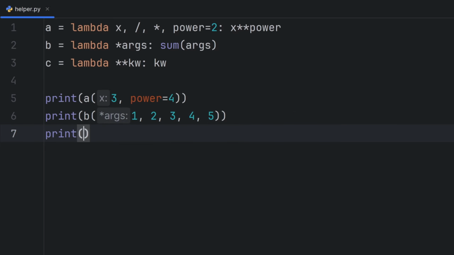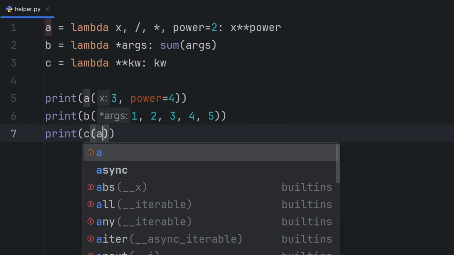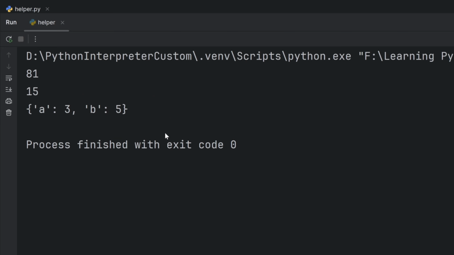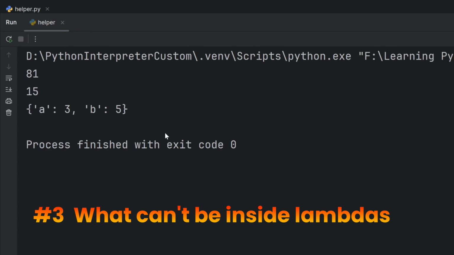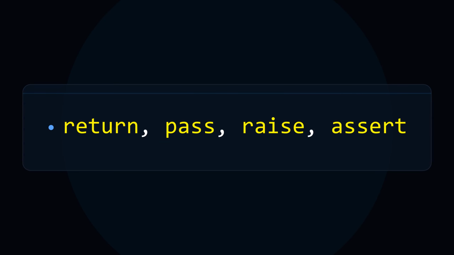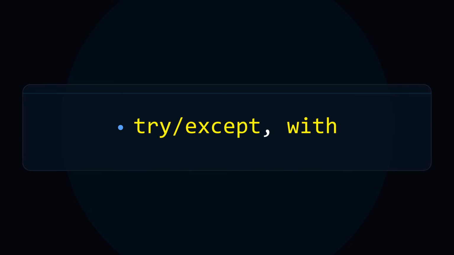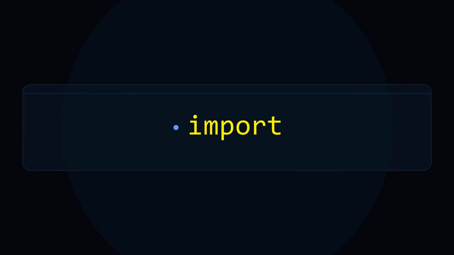And if I print here, for example, c and pass a equals 3 and b equals 5, I expect to see a dictionary that has keys a and b and values 3 and 5. Let's see if that actually happens. And as expected, everything works correctly. But what you can't use in lambdas are the keywords return, pass, raise, assert, for, while, try and except, with, import, and yield.